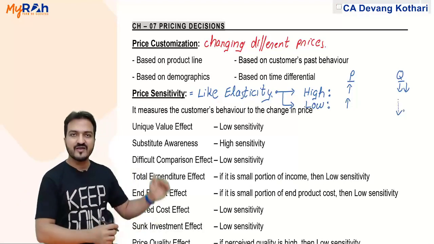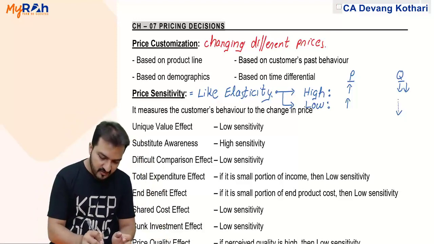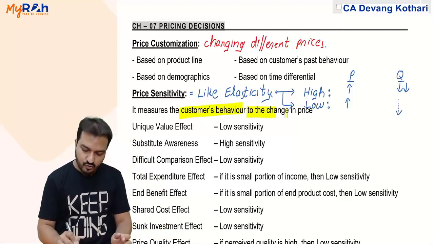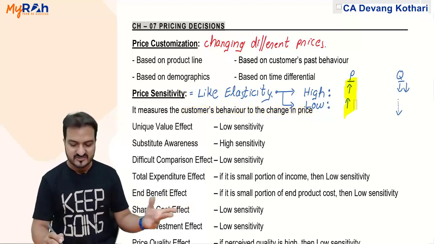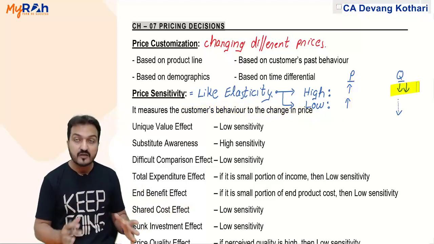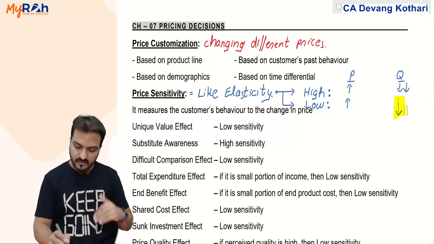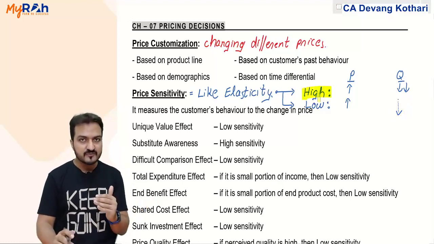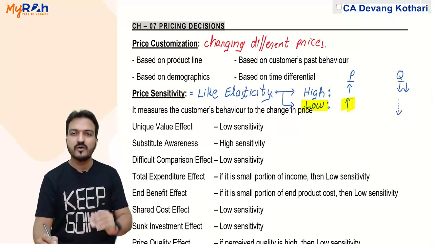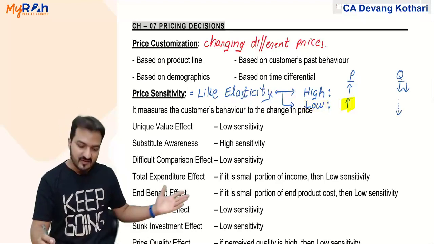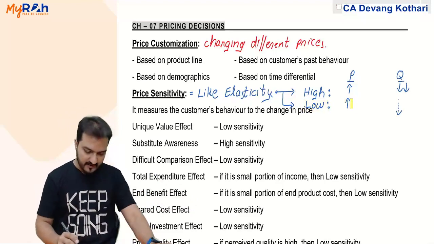Now, you are given various factors here which define the price sensitivity. Sensitivity measures the customer's behavior to a change in price. Like when I change the price like this, what is the behavior of the customer? Does the customer decrease quantity drastically, or does the customer decrease quantity very marginally? That is called sensitivity. High sensitivity means a small increase in price, quantity decreases drastically. Low sensitivity means that with an increase in price, quantity decreases only marginally. Well, there are different factors given here on which my sensitivity would depend. Let us study those factors.